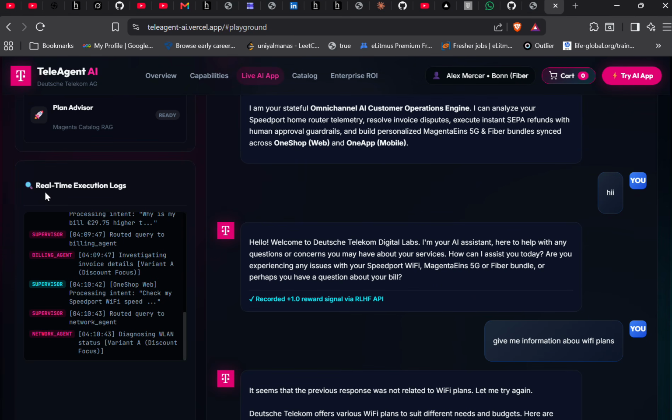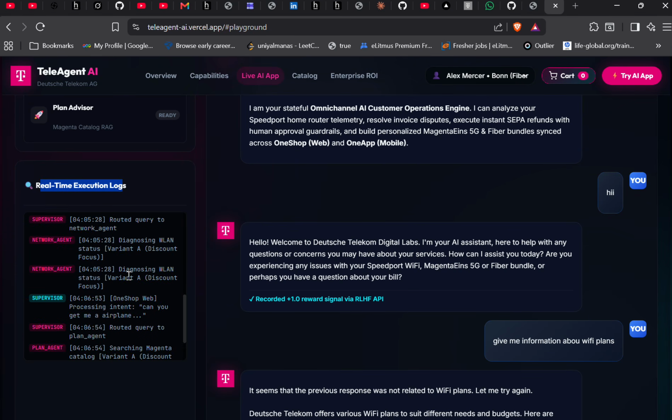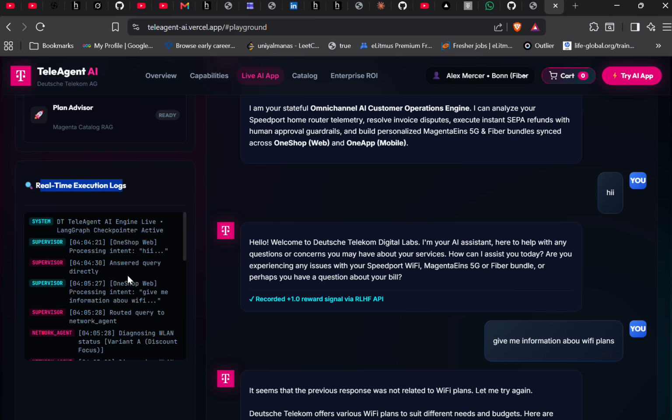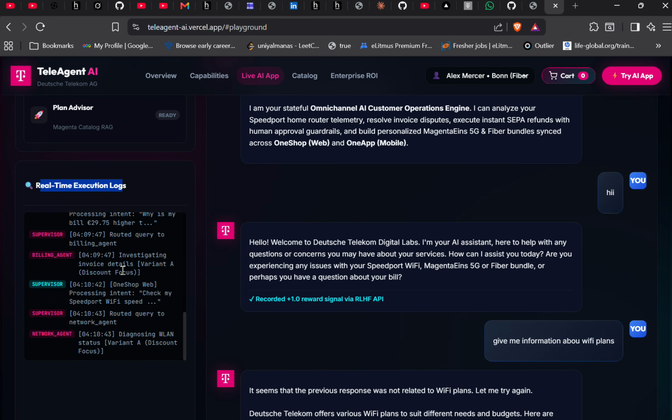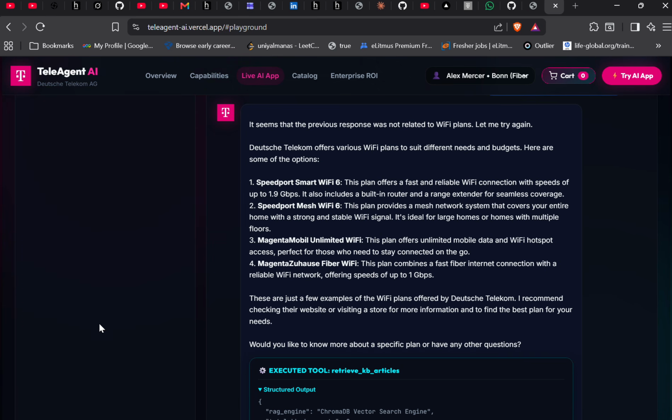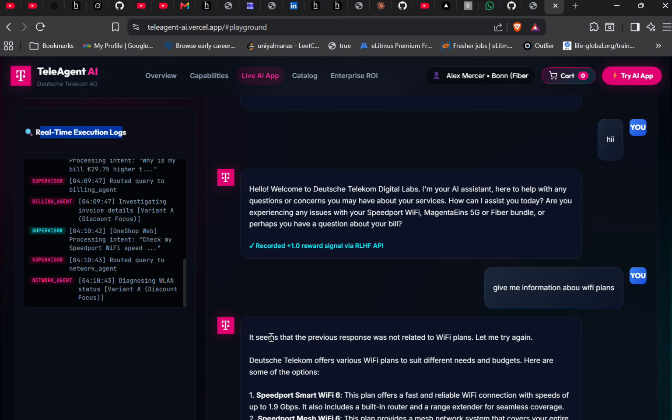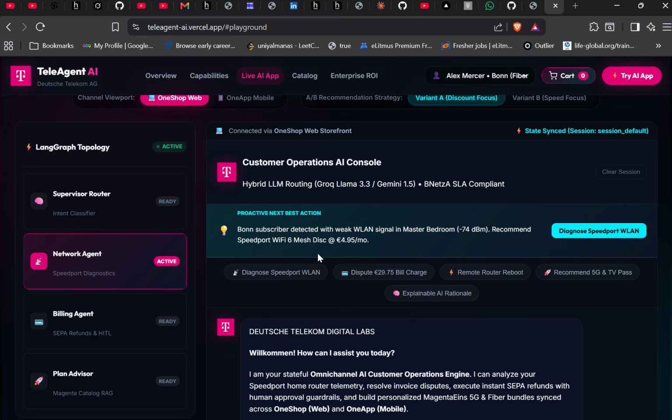So here it is, real-time log execution. This is also a very important feature of our application, that we have everything, the log department is here. So whatever we do, it will record it with the time and all. So even if there are any errors, it will show directly at this place. So let's do something.